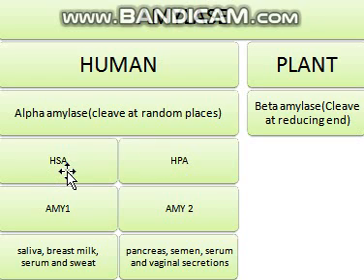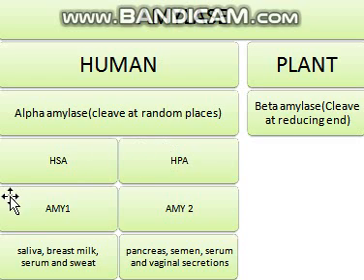HSA means human salivary alpha amylase, whereas HPA means human pancreatic alpha amylase. Why are they named like this? Because the major quantity of HSA is released into the saliva, whereas the major quantity of HPA is released in the pancreas.